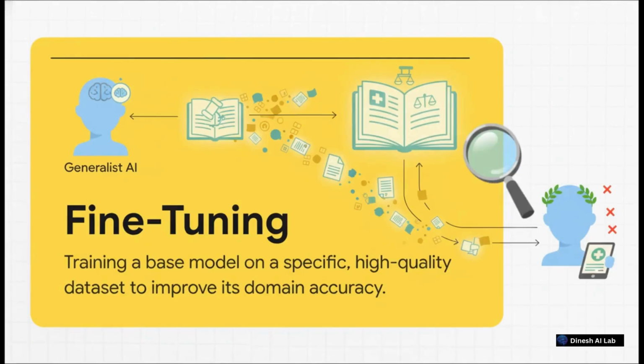Think of fine-tuning like sending a general-purpose AI to medical school. You take a big, powerful base model, and then you continue its training but with a very specific, high-quality dataset, like a huge library of medical journals or legal case files. What this does is it turns a model into a specialist, an expert in that one area. And that drastically cuts down on errors when it's talking about that specific topic.